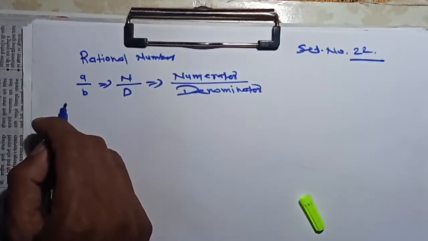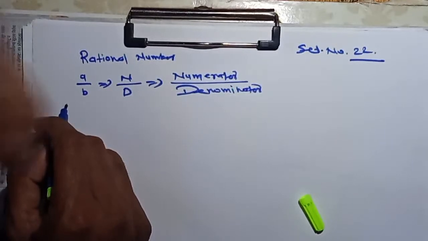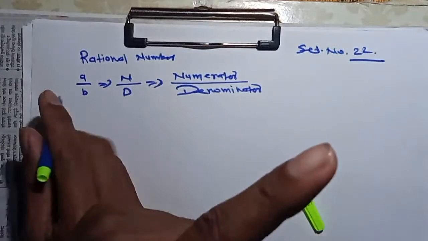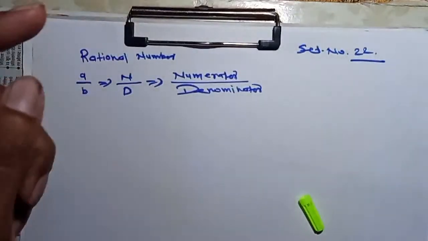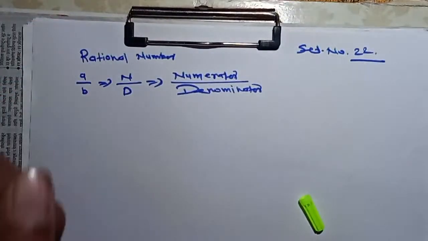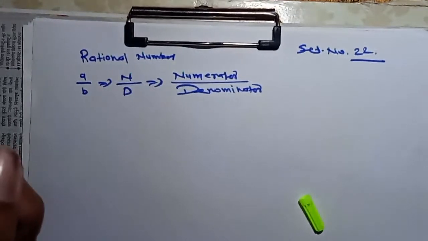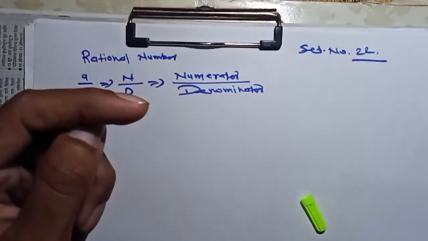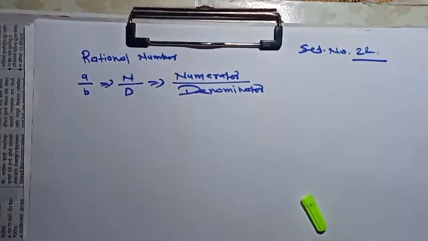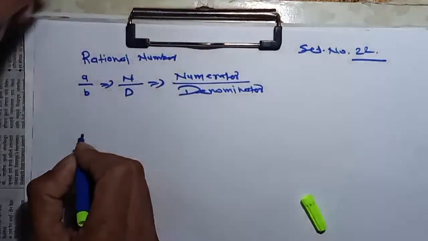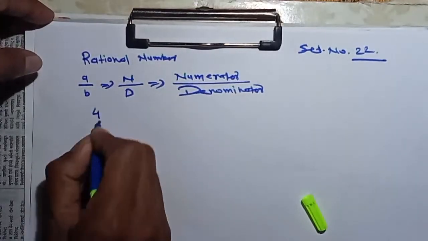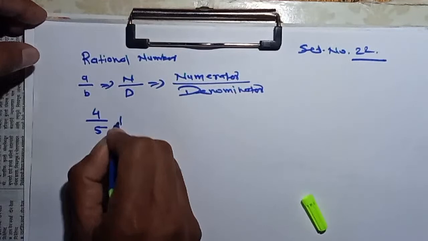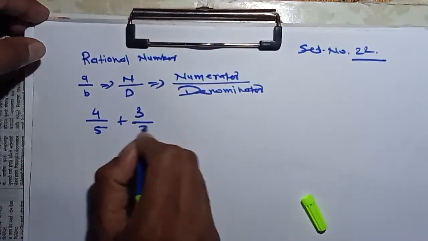For addition of fractions, there is one important thing to understand. The numbers should have an equal denominator. Equal means their denominators should be equal, like 4 upon 5 plus 3 upon 5.